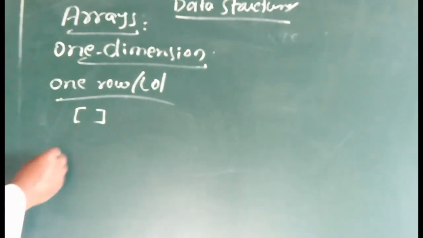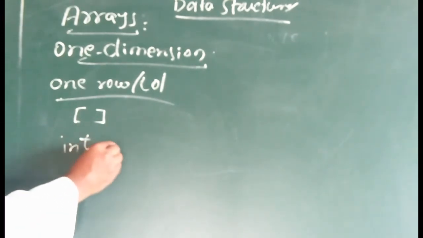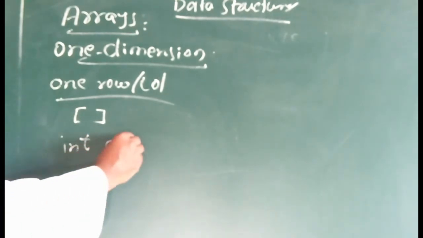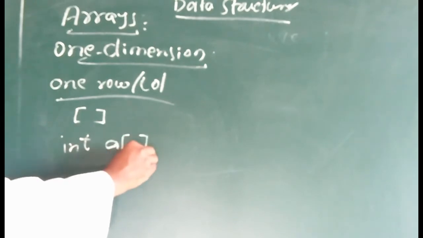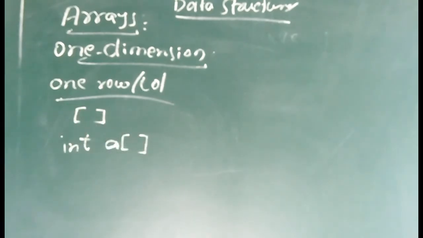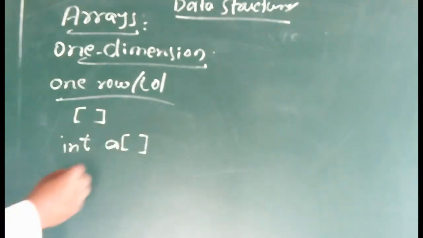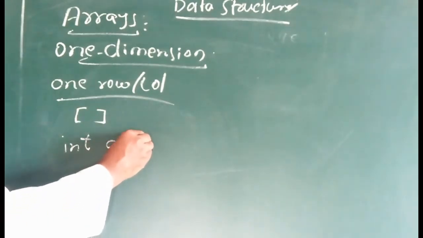For example, int a. Here a is an array. If it is an array, we write the subscript or index like this, and within it we represent the size of the array, 10.